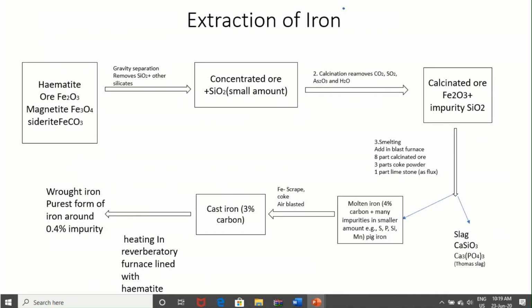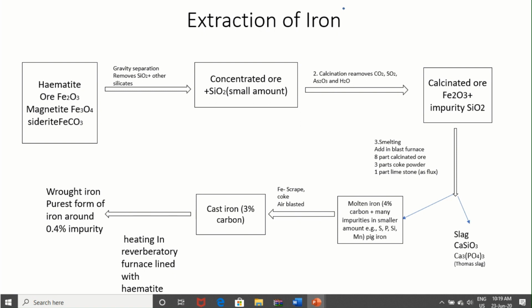Here we are going to discuss the extraction of iron by some line diagram. We know that hematite ore is the main ore of iron. Some other ores are also given. The gravity separation method we use first to remove SiO2 and other silicates. Silica is the main impurity generally found with iron. The ore concentrated by gravity separation, hydraulic washing, has a small amount of SiO2, and then calcination, by which CO2, SO2, H2O and other impurities are removed.